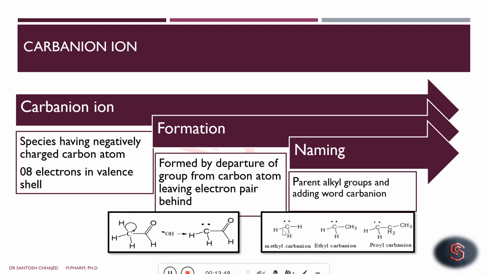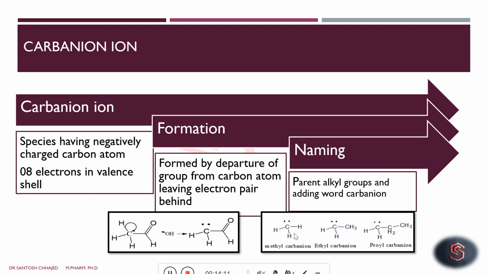As a consequence, the carbon which is formed is a carbanion having 8 electrons and a negative charge over it. Now naming of carbanions is important. We will see how naming can be done. Naming of a carbanion is done based upon the alkyl group present, followed by the word carbanion.